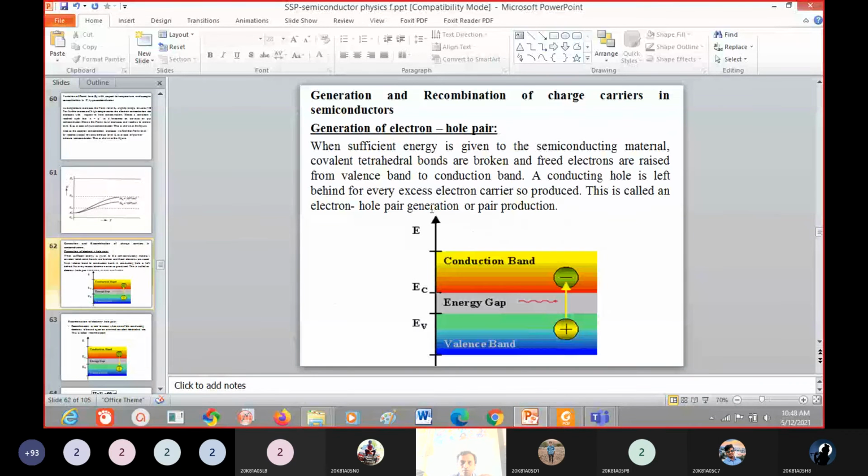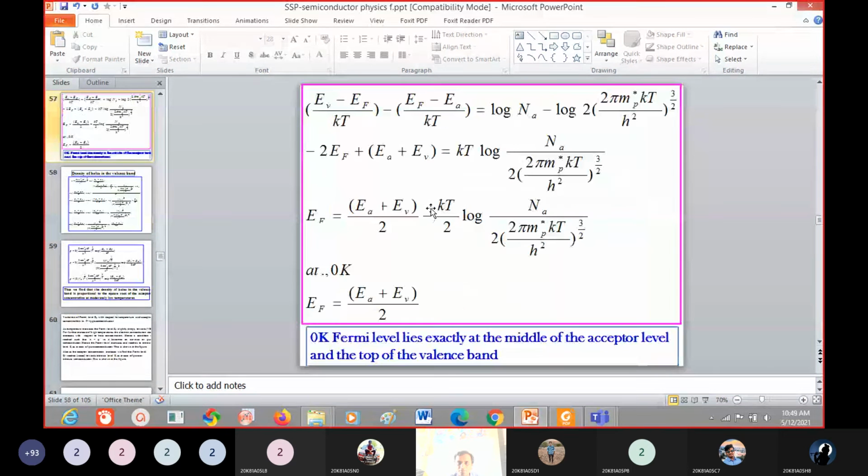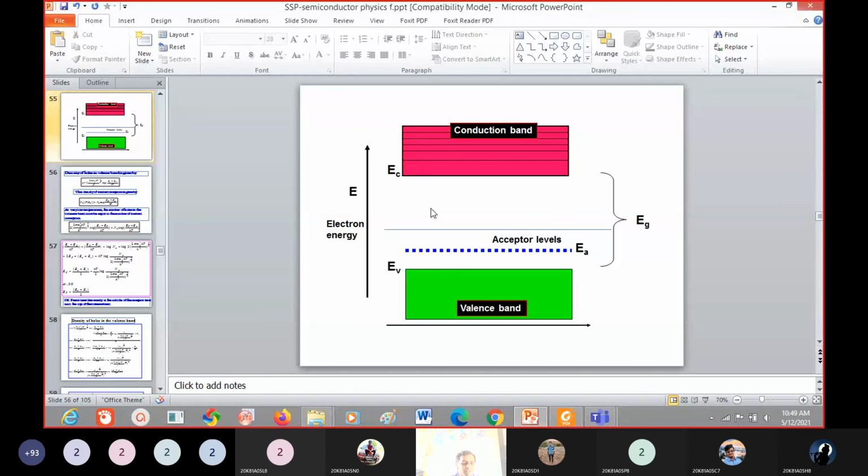Once again I will revise. Just simply, what are the steps we are taking here? First of all, in the case of an extrinsic semiconductor, we are taking here a p-type extrinsic semiconductor. In a p-type extrinsic semiconductor, the majority charge carriers are holes.